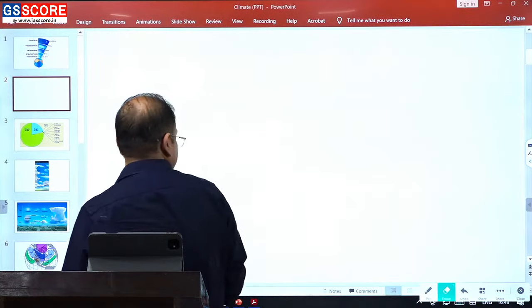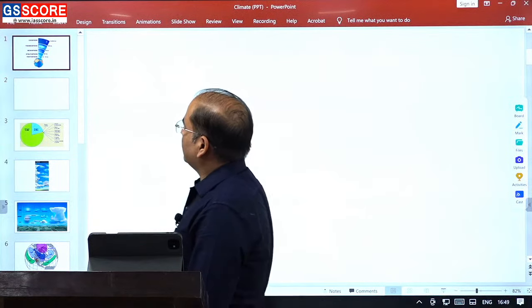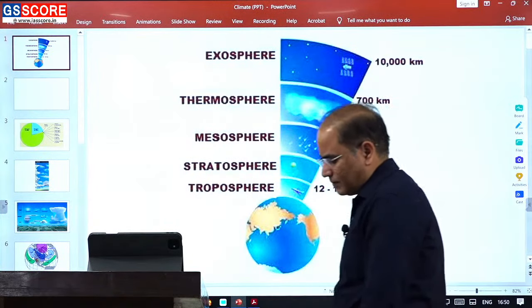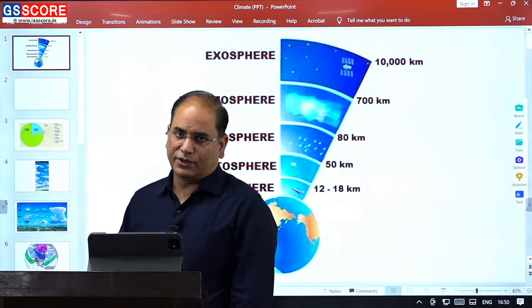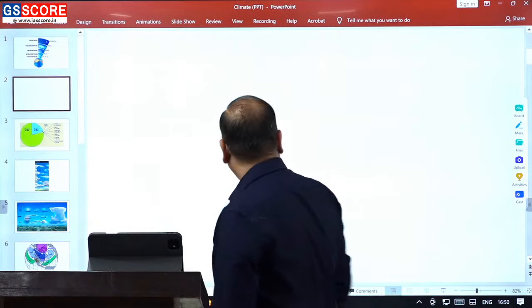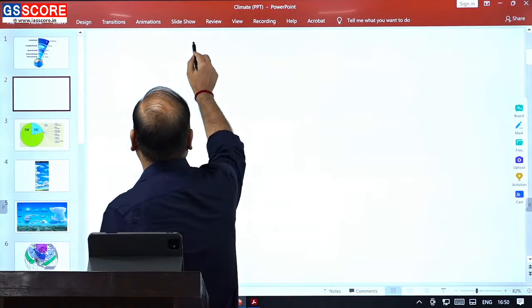Now moving to the next discussion. The next discussion is also very important; regularly questions will be asked. The next discussion is associated with the structure of the atmosphere. So our atmosphere will have different layers. तो हमारी atmosphere में different layers हैं. अब कौन कौन सी layers हैं हमारी atmosphere में?